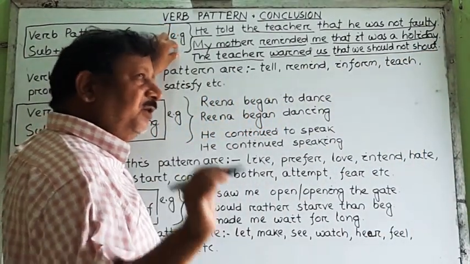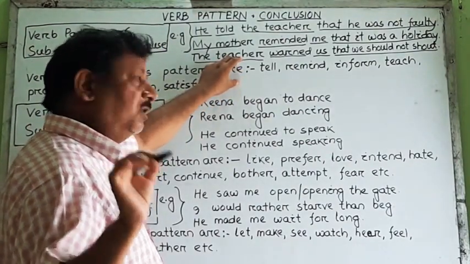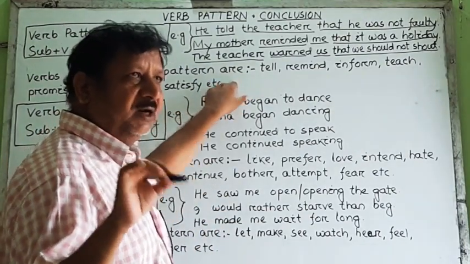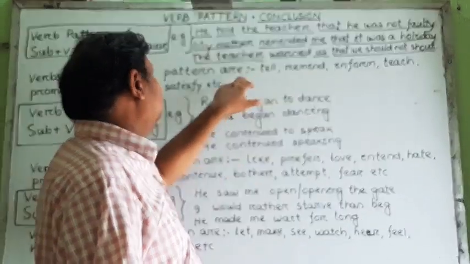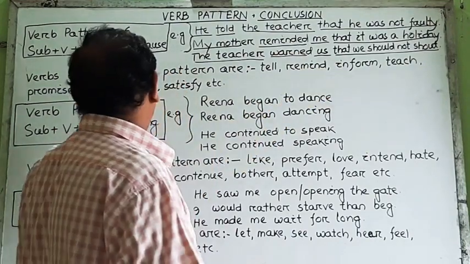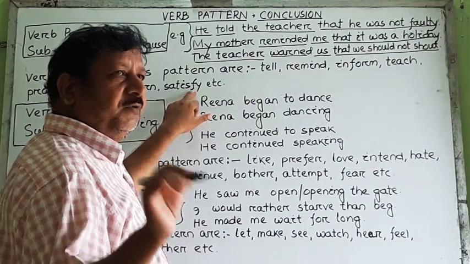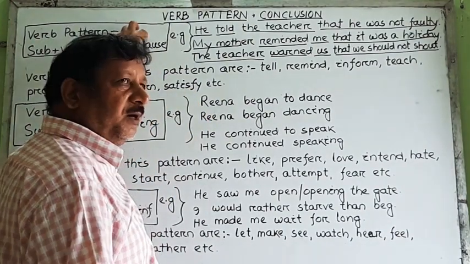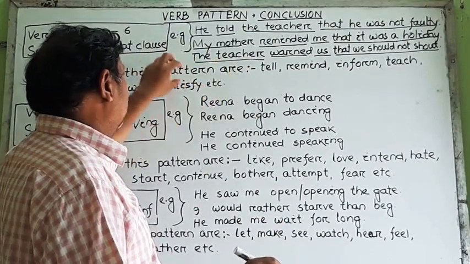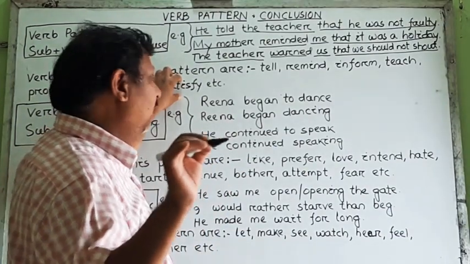And some of the chief verbs used in this pattern, we should remember them. Besides these verbs, other verbs are also there. But at least these are some of the verbs we should learn, so that at the time of writing we can develop our accuracy and will not make mistakes. So what are the verbs here? Tell, remind, inform, teach, promise, assure, warn, satisfy. Unlike the other forms, this particular verb pattern has only a few verbs and we can remember them very easily. So these are the verbs we should remember and we should try to use them with the noun phrase as well as the that clause.